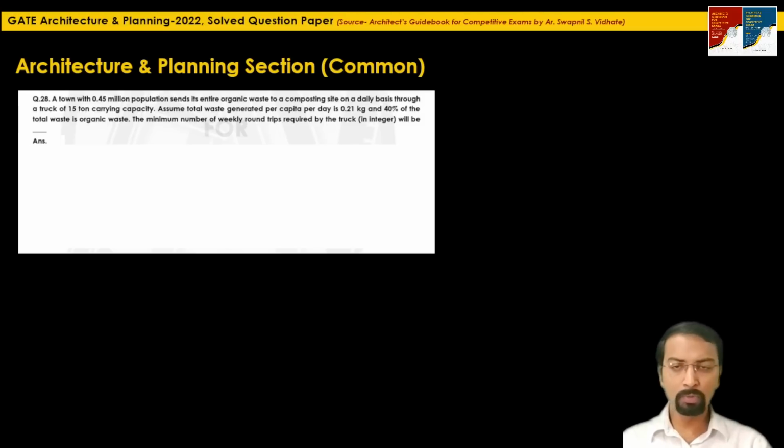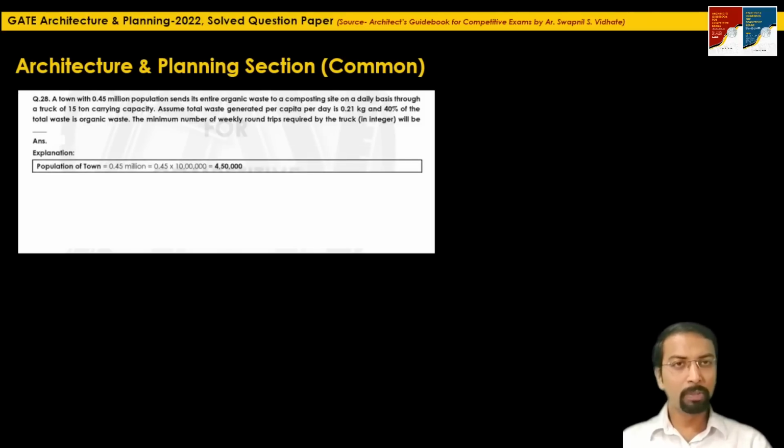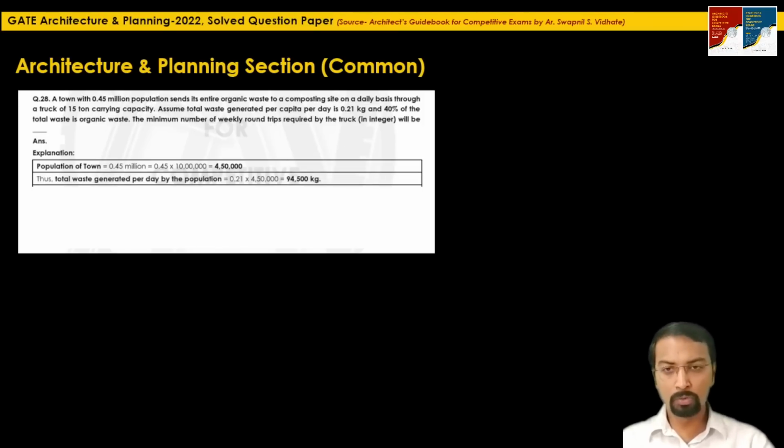Okay, we will first write down the given information. The population of the town, they have mentioned it as 0.45 million, 1 million equal to 10 lakh. So the actual population will be 4 lakh 50,000. What is further given? They are saying that total waste generated per capita per day is 0.21 kilogram. So what will be the total waste generated for 4 lakh 50,000? If you just multiply 0.21 by 4 lakh 50,000, we will get 94,500 kilogram. This is the total waste generated per day for this population.